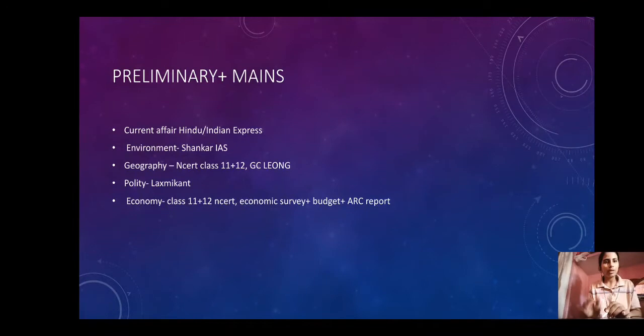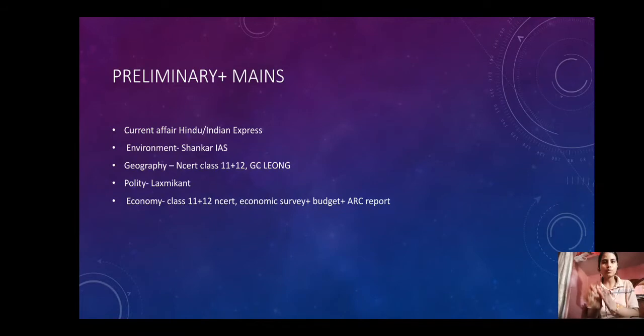One thing you need to understand is that there are two parts. One is the static portion, and the second is the dynamic portion. For the static portion, you will prepare from sources like books, magazines, or any reference books and notes available in the market. But the dynamic portion you will have to cover only and only from current affairs. So the first main source for your preparation is current affairs.